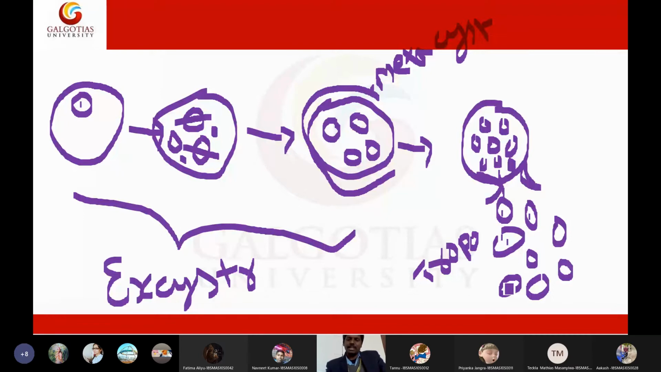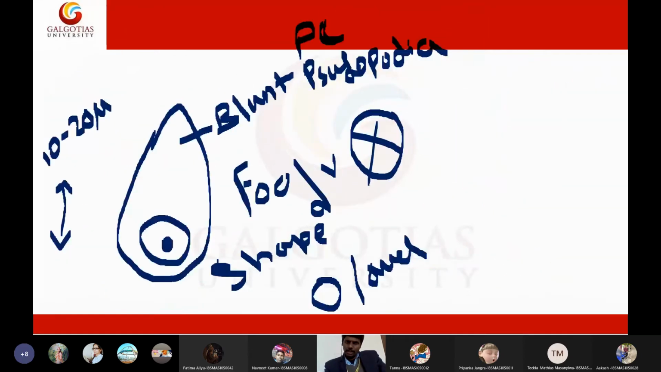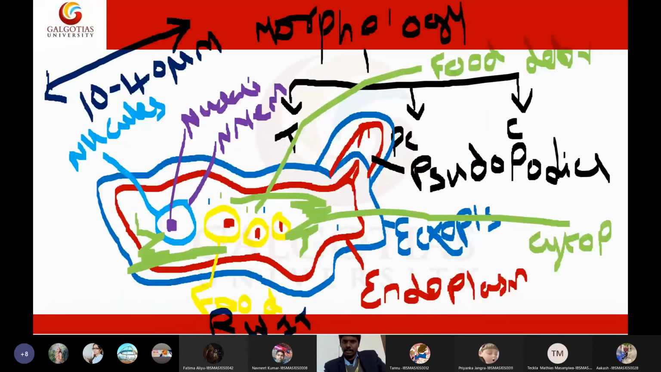So this is the life cycle of Entamoeba histolytica. This is the complete life cycle. I hope I discussed the life cycle in the morphology itself. So these are the stages of the life cycle of Entamoeba histolytica.